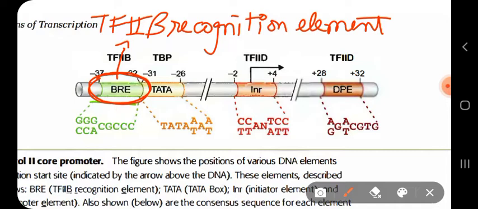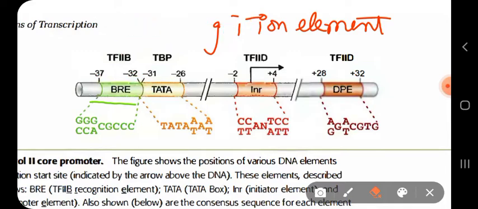Next, I think you have understood. The first region that you can see is the BRE element. The full form of BRE is TF2B recognition element. This is the binding place for the transcription factor known as TF2B. Next is your Tata element.